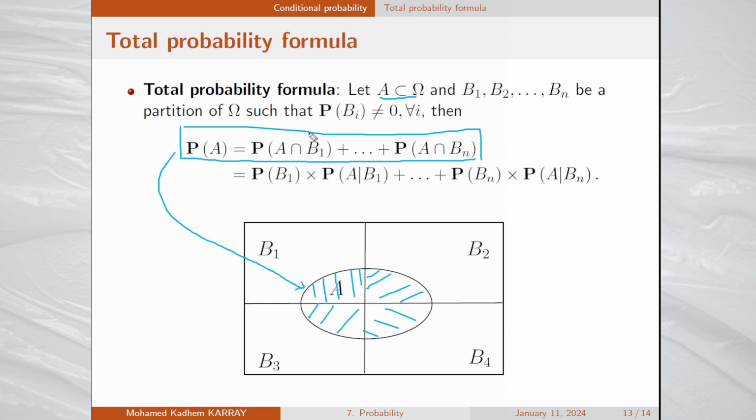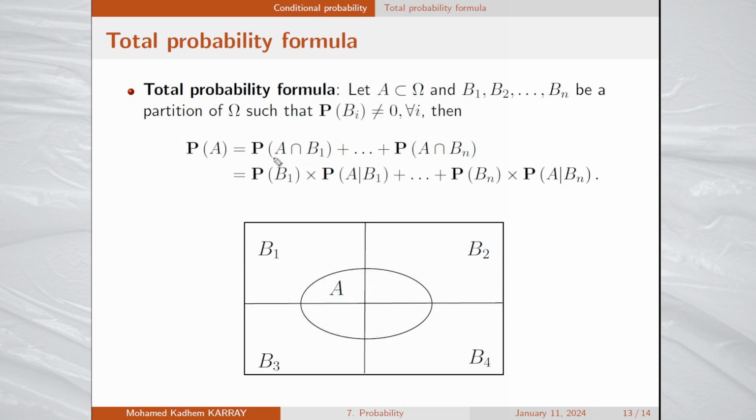Using now Bayes' formula, you may decompose the term here, the probability of the intersection, as the probability of B1 multiplied by the probability of A given B1. You may also apply the same formula for the last term, and you get a second formulation of the total probability formula. So please keep in mind this very useful formula.